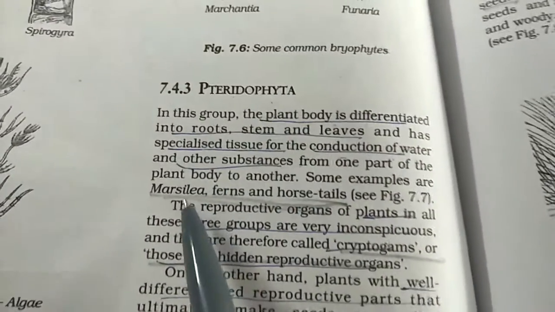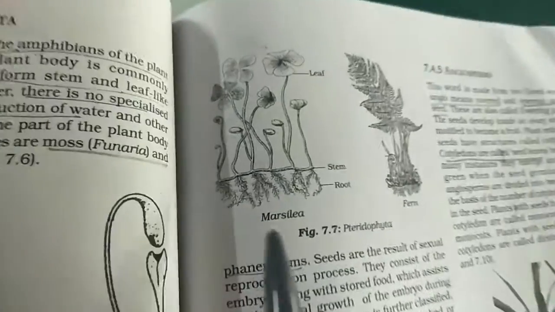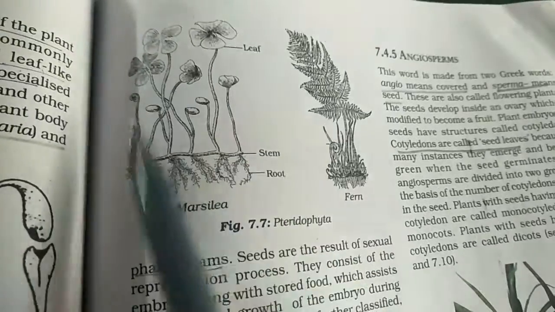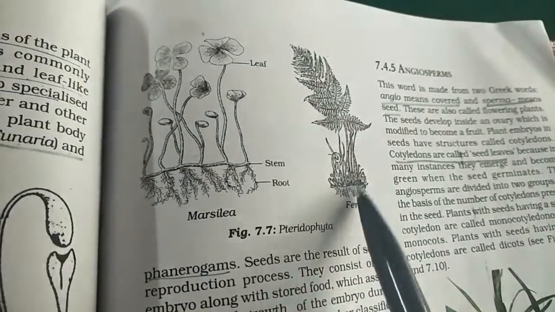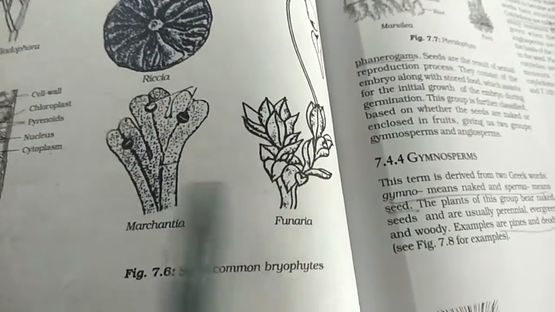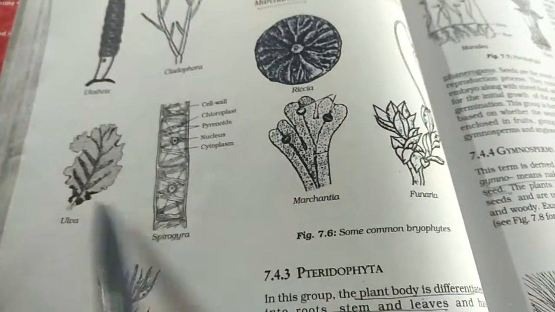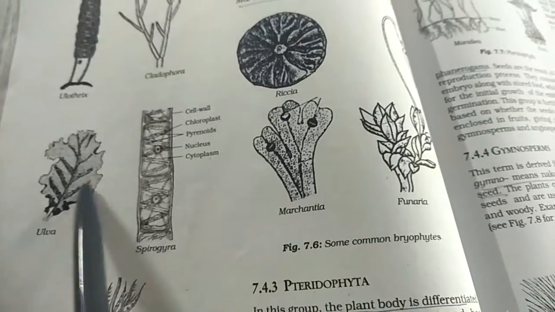Now the examples are Marsilea, ferns and horsetails. Now you see here figure 7.7. These are the examples of Pteridophyta, fern and Marsilea. Here you can see the differentiation properly of stem, root and leaves. While here there are no roots. There are no roots seen here. Here there is nothing. There is no differentiation. There are no stem, leaf, roots differentiation in this.